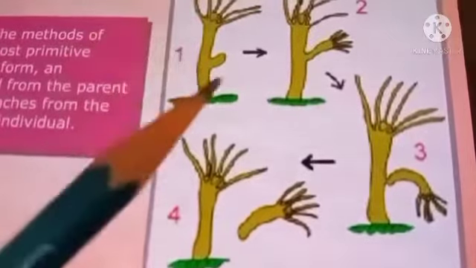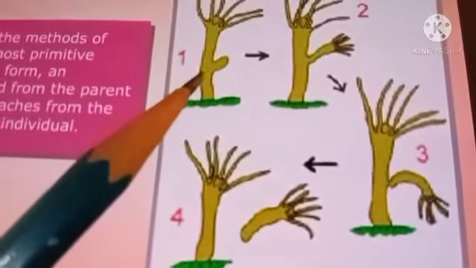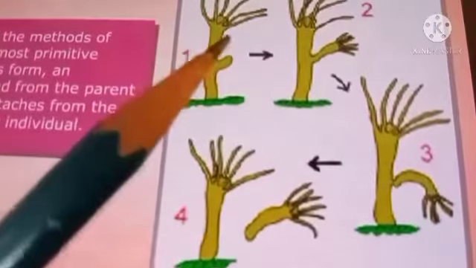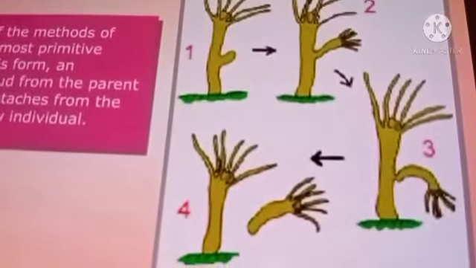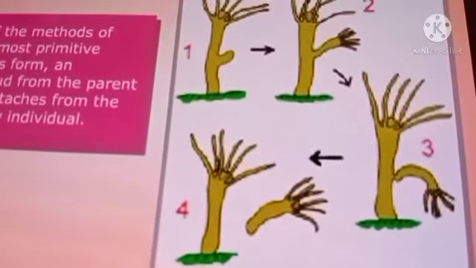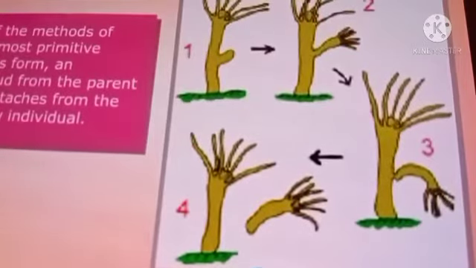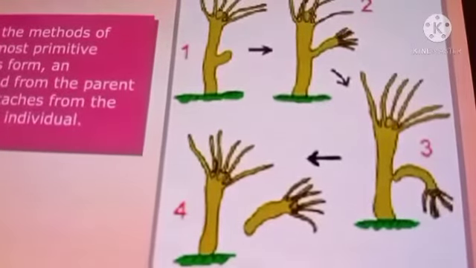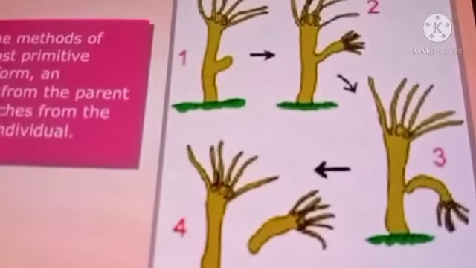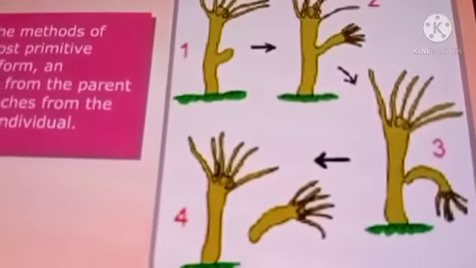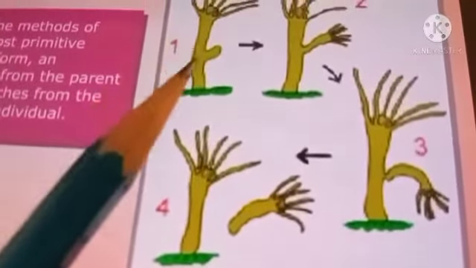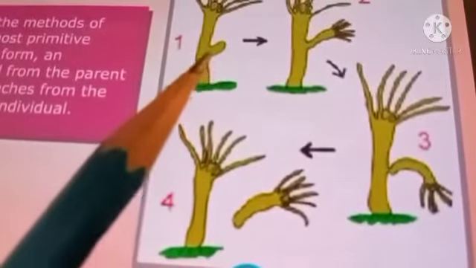Here in hydra, there is no male and female. This is a single parent, and from here the bud starts. This bud is going to become a new individual. This type of reproduction in which only a single parent is involved is called asexual reproduction. Since the new individual develops from the buds in hydra, this type of asexual reproduction is called budding.